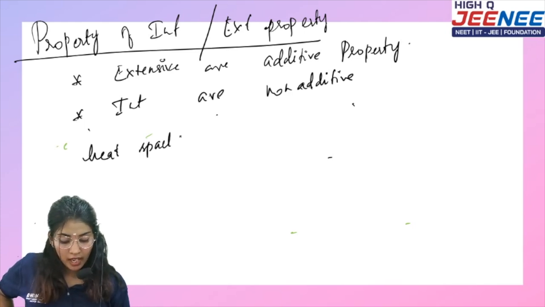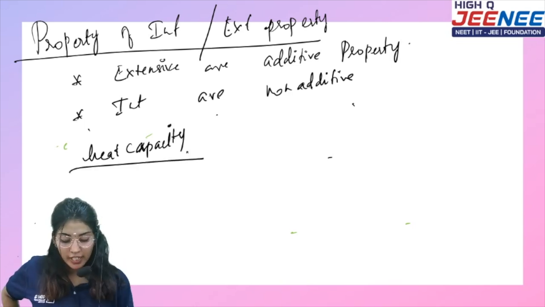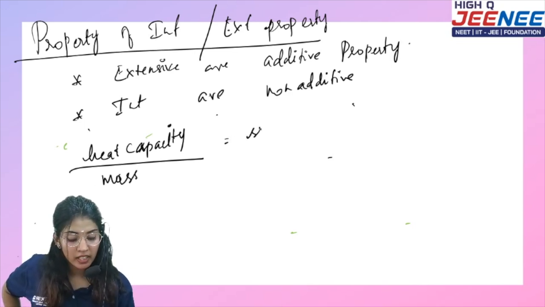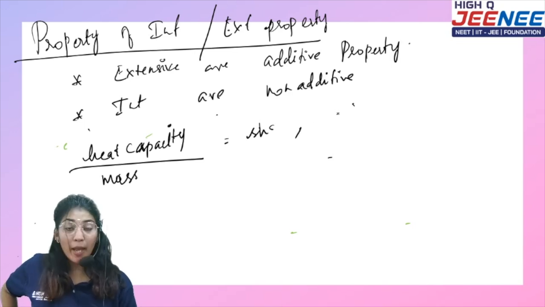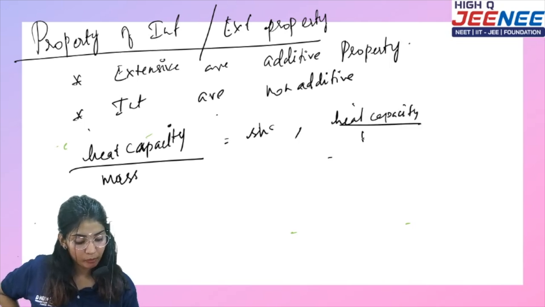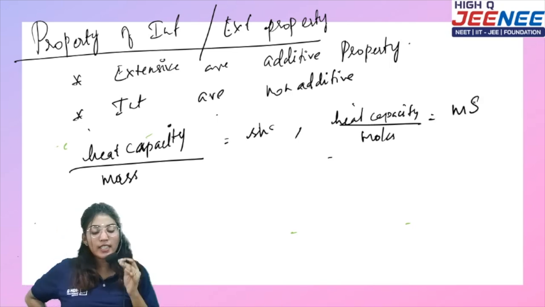When I divide heat capacity with respect to mass, what happens? It becomes specific heat capacity, right? And what if I divide it by moles? Heat capacity divided by moles is equal to molar heat capacity. Okay, so there is a basic difference.